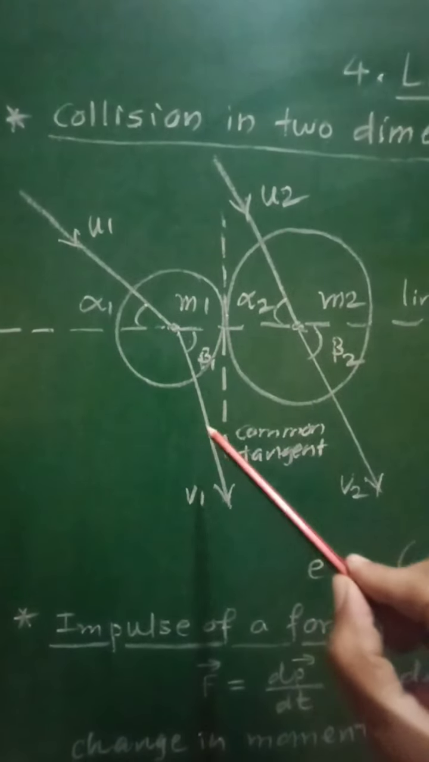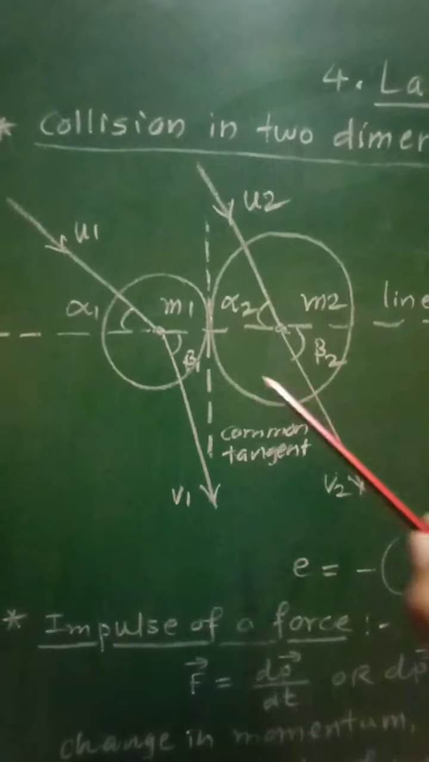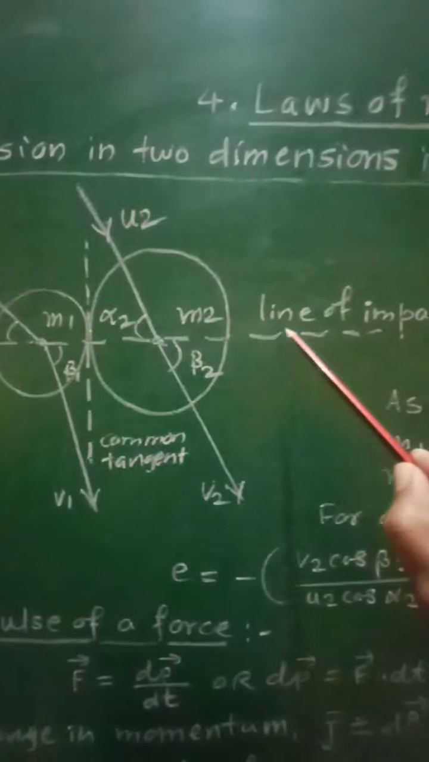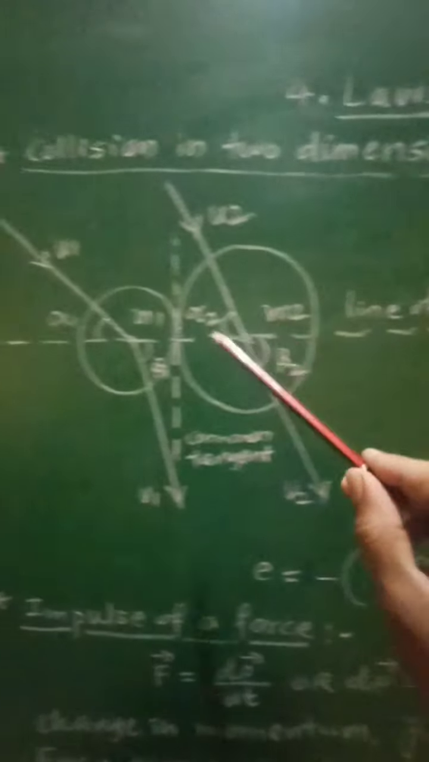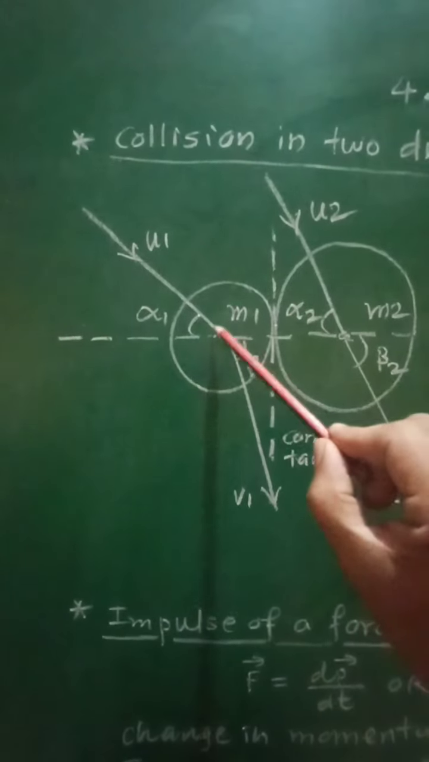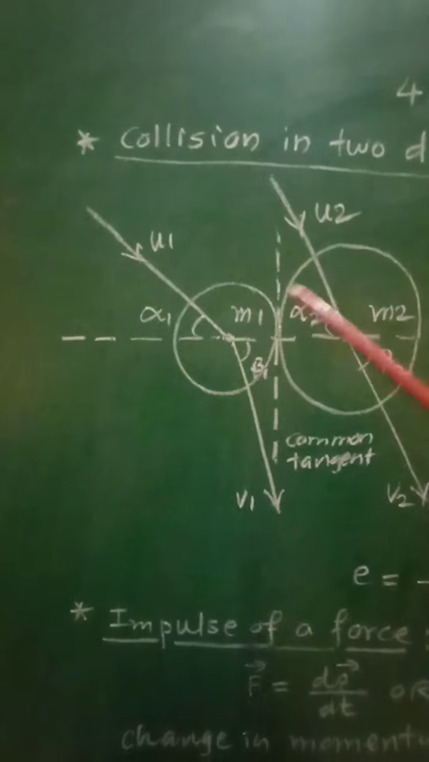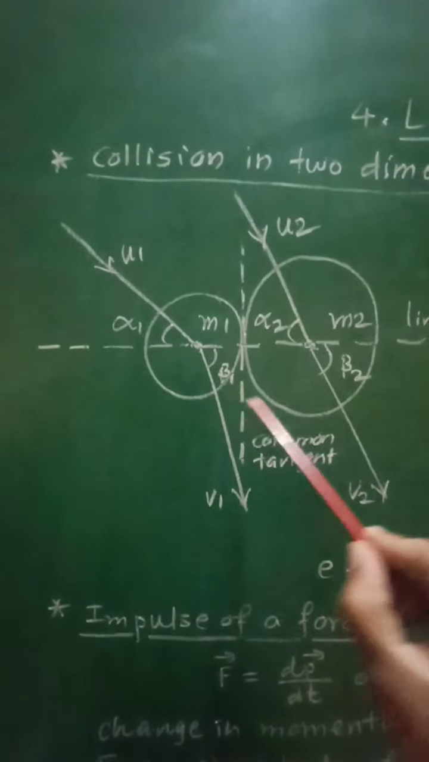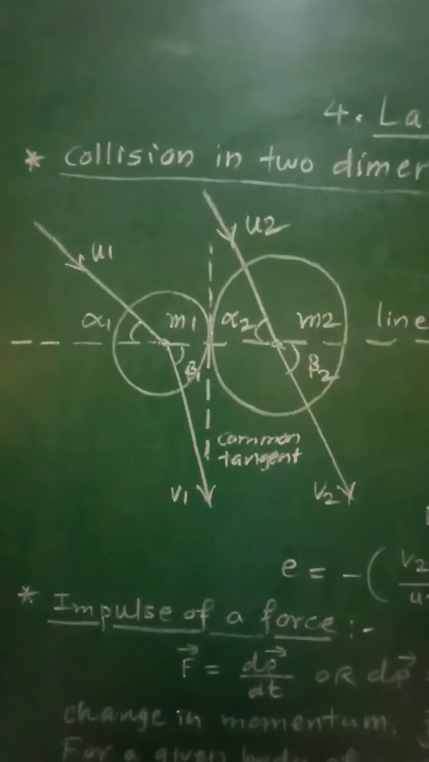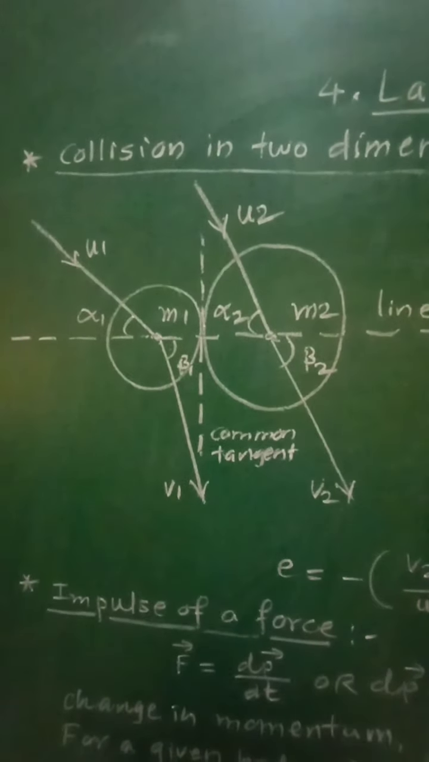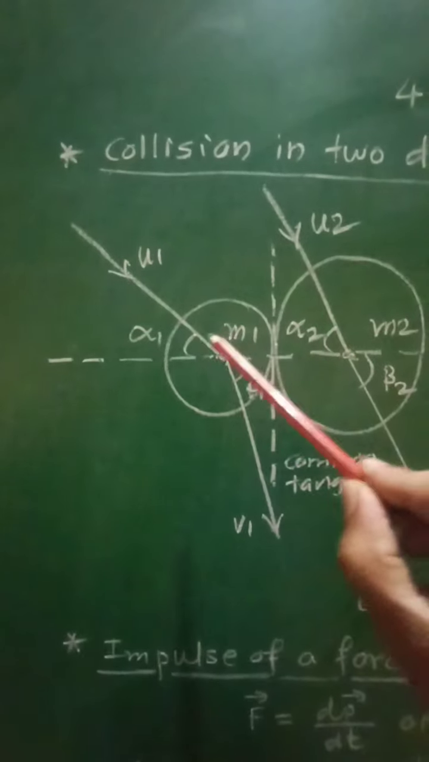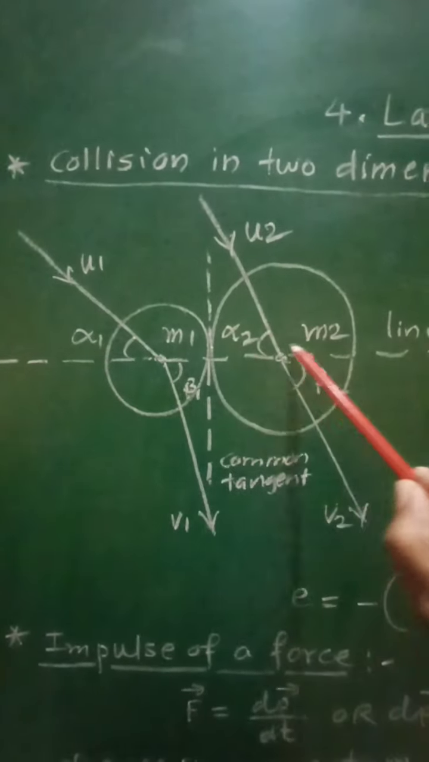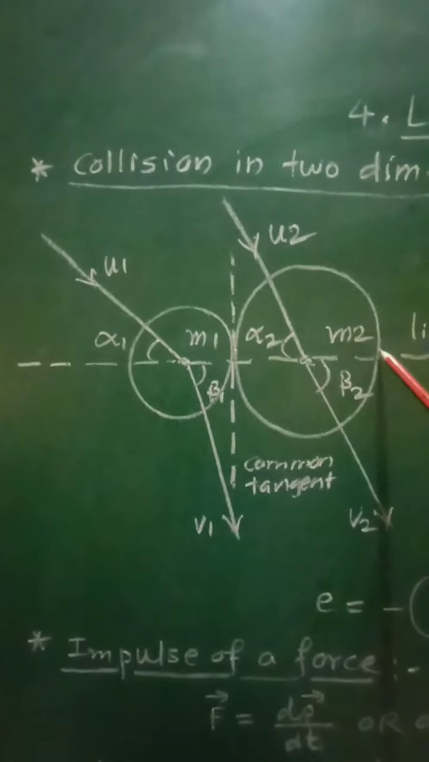Similarly, their final velocities v1 and v2 will make angles beta 1 and beta 2 with the line of impact, and hence we can say that the initial velocities u1 and u2 as well as the final velocities v1 and v2 are not along the same line, that is along the line of impact, but the components of initial velocities and final velocities will lie along this line of impact.